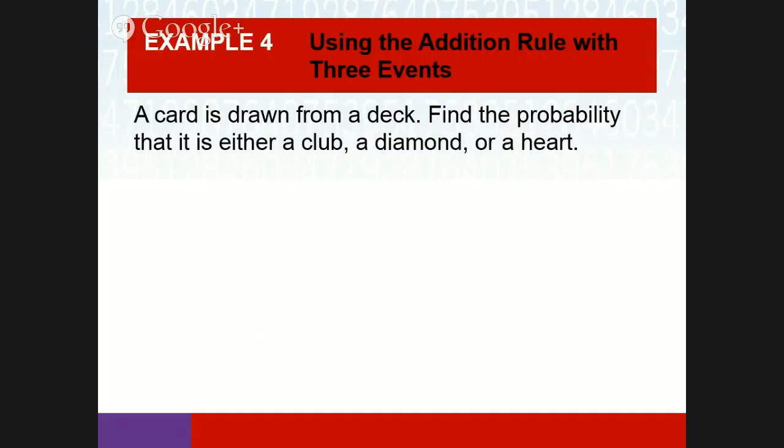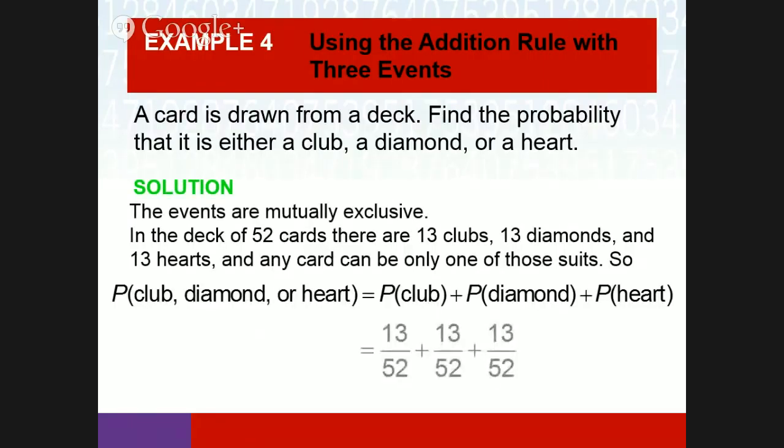Find the probability the card is either a club, a diamond, or a heart. 39 out of 52. There's 13 clubs, 13 hearts, and 13 diamonds. They're all mutually exclusive, so 13 out of 52 plus 13 out of 52 plus 13 out of 52 would be 39 out of 52. You could also take 52 minus 13 to get 39, since there are only 13 spades. And then that simplifies to 3/4.